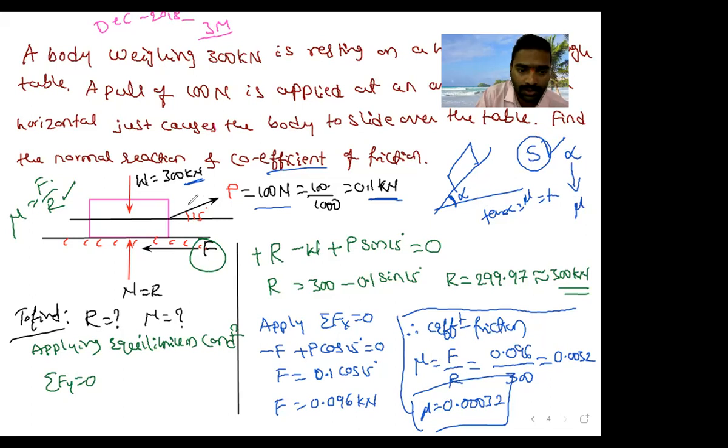First, P is known. You have to find out the normal reaction, and F. Then the resultant of F and N, that is S, you will get. From this S you find the alpha value, and from this alpha you find the mu value. That is a bit lengthy procedure. But this is easiest because you already know mu is F by R directly. Okay sir, understood. I will give one problem as homework.